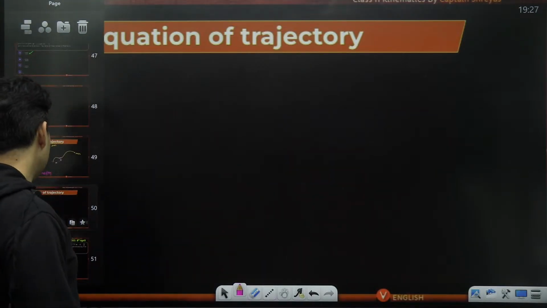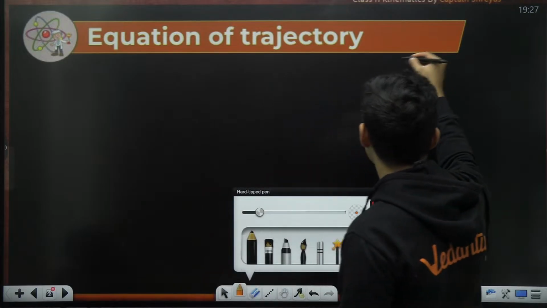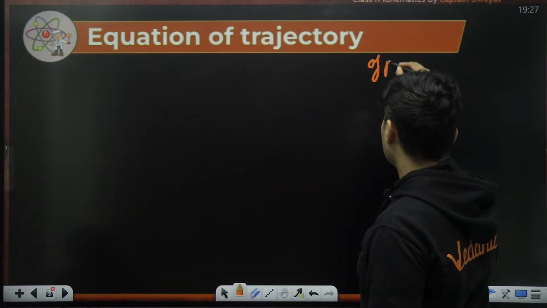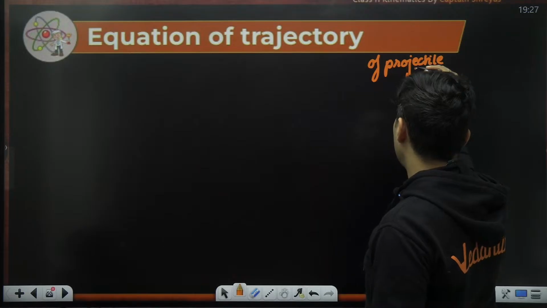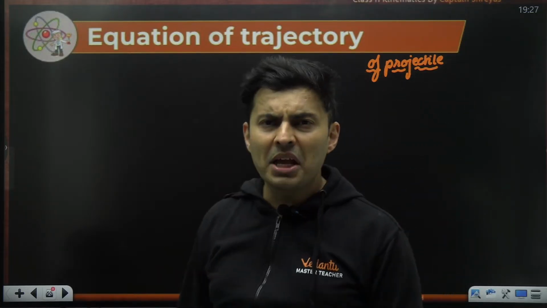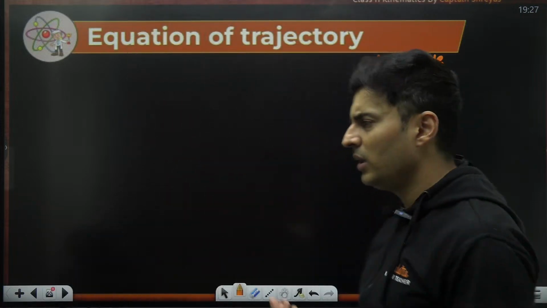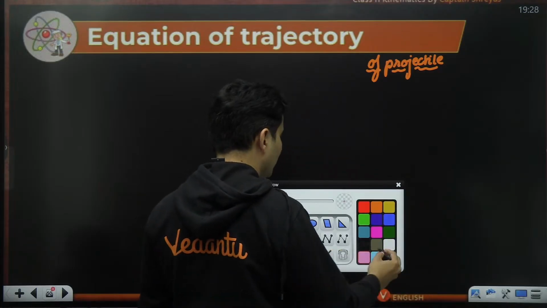So if you ask me, what is the equation of the trajectory of a projectile? Specifically, because the equation of trajectory can be for a bird, for an aeroplane, for a monkey jumping from one tree to another tree, for an apple falling, for a missile which is launched, anything. So in that case, here is what I will do.